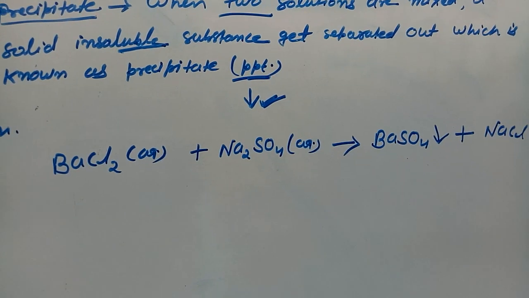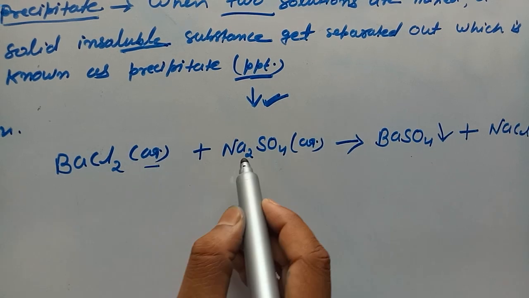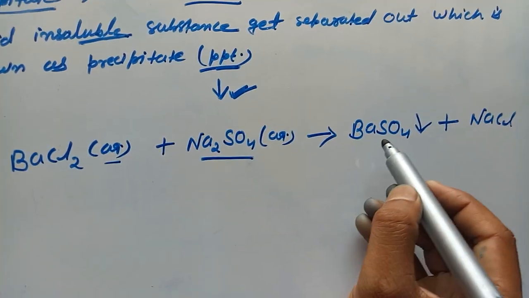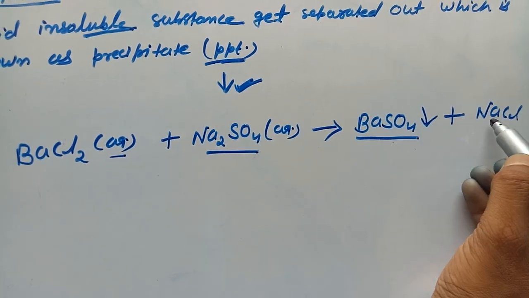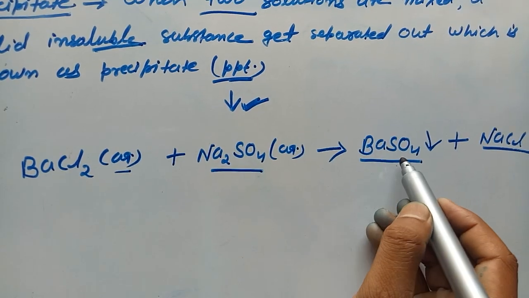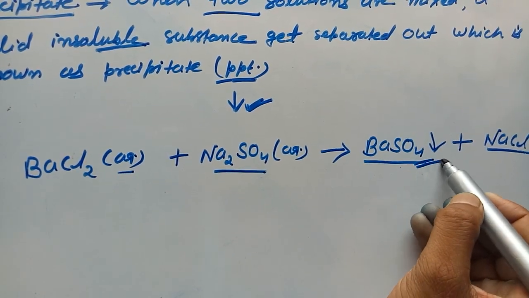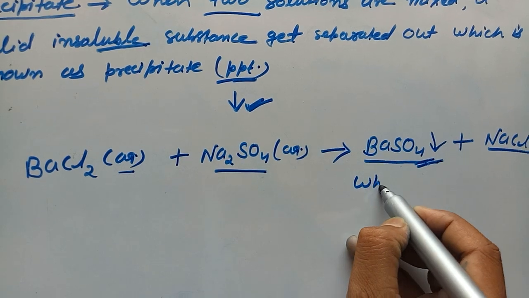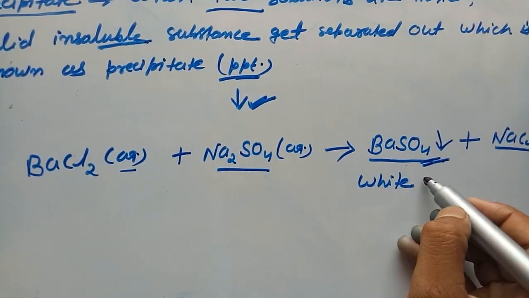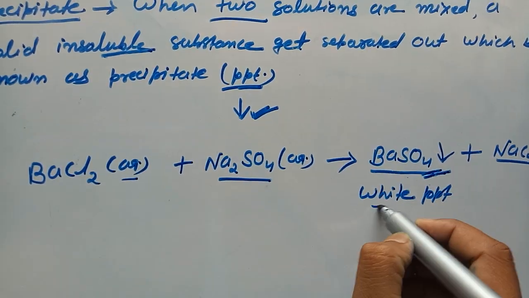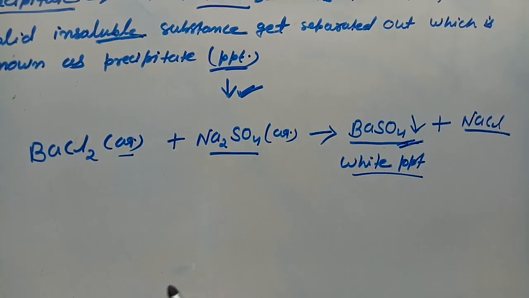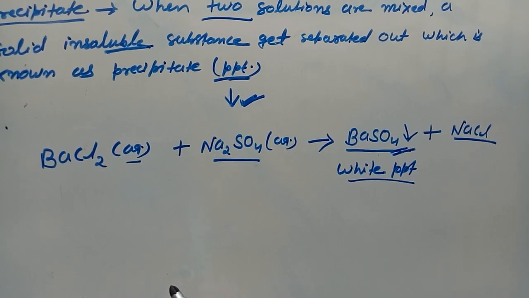For example, when barium chloride reacts with sodium sulfate, it forms barium sulfate and sodium chloride, and barium sulfate is obtained as a precipitate, which is white in color, white PPT. So it is also an example of change in color.